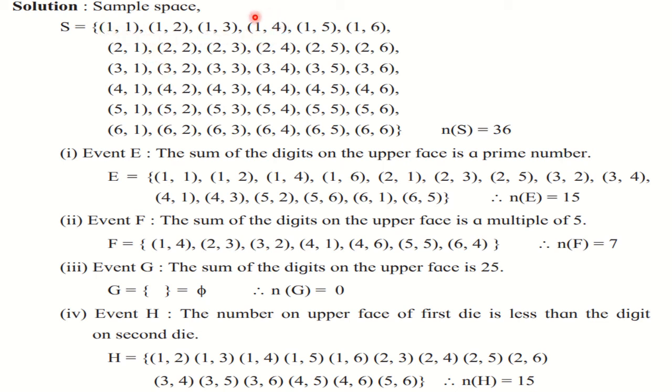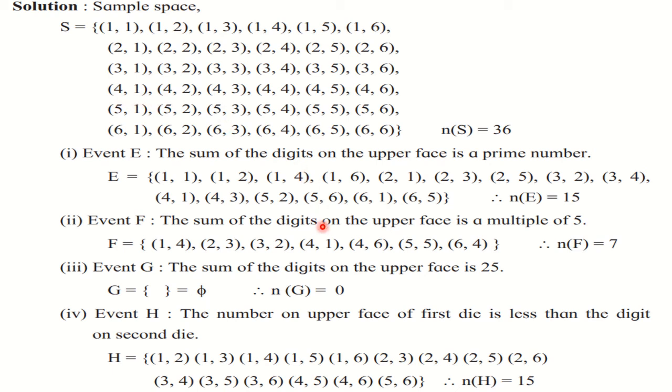See, 1 plus 4, 5. So write down that sample point. Not possible further in the first line. Come here. 2 plus 3, 5. So write down that. The remaining are not possible. Come down here. 3 and 2, 5. So write down that. Then from the next line, 4, 1. 4 plus 1, 5.